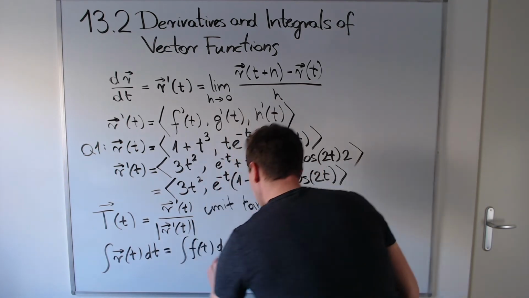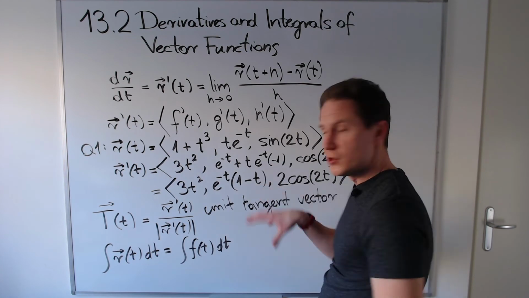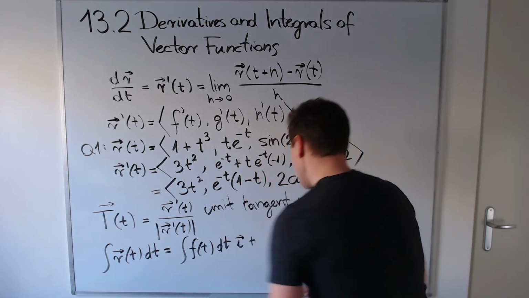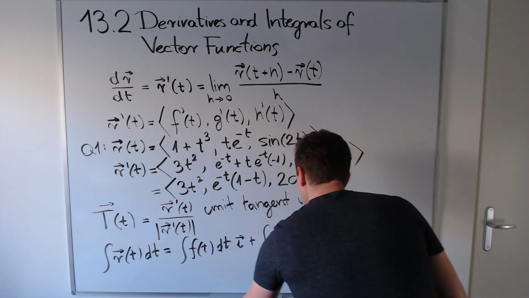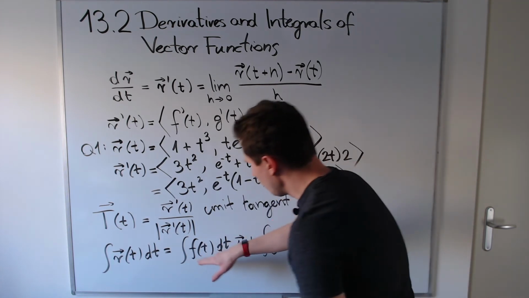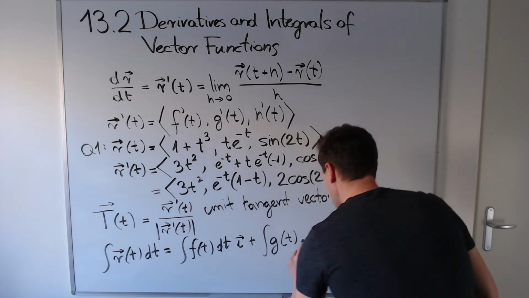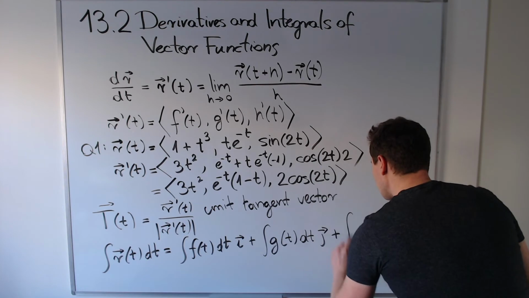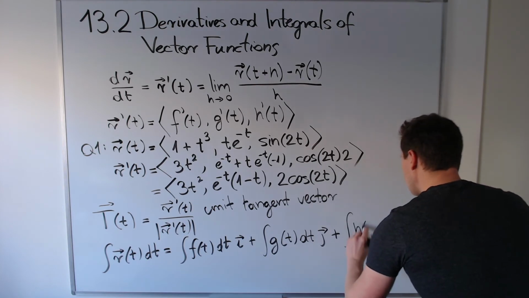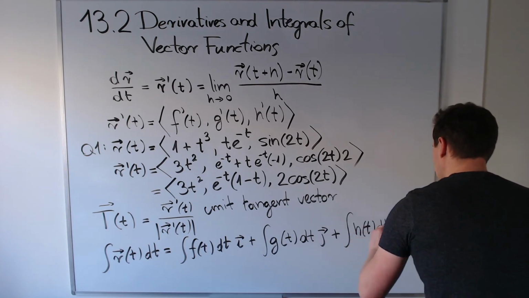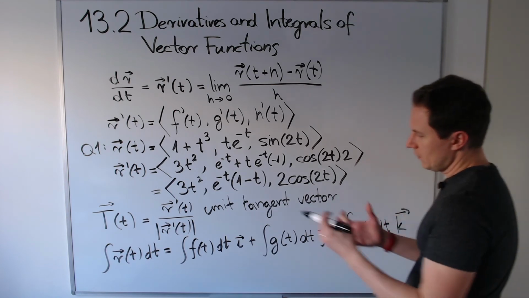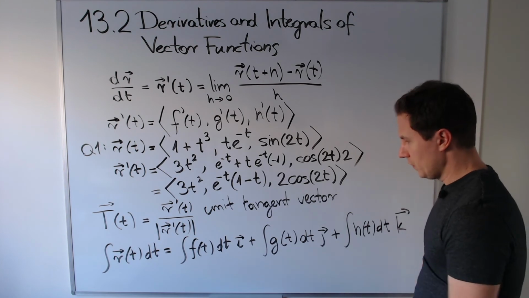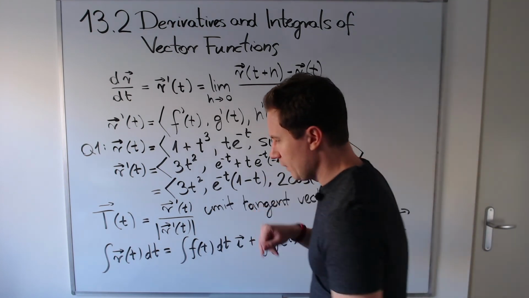If the components of r(t) are f, g, and h, as we've seen before, then the integral of such a vector function is as follows: the integral of the first component times i, the integral of the second component times j, plus the integral of the third component times k. So the integral of each component is computed.